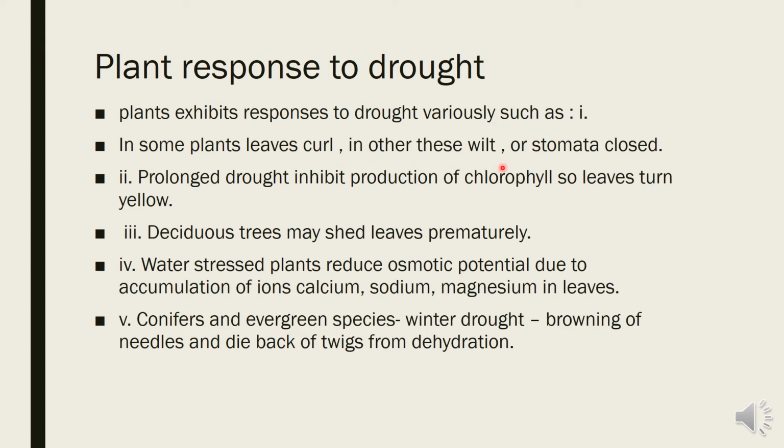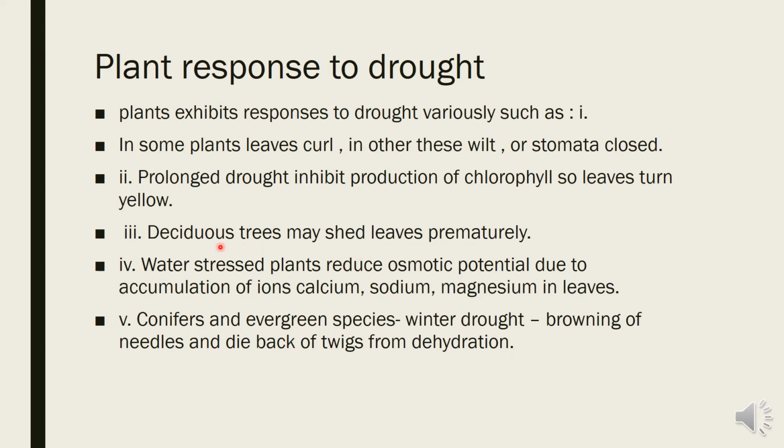In other cases, stomata close. Prolonged drought inhibits production of chlorophyll, so leaves turn yellow. When the drought condition stays for a long period of time, the chlorophyll is damaged, and due to the deficiency of chlorophyll, leaves turn yellow. Deciduous trees may shed leaves.